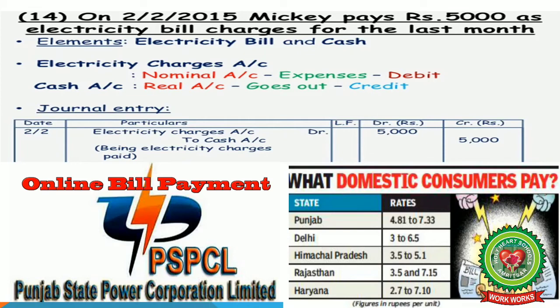So, in Punjab, we all know that there is also a system of online bill payment, and we make payment to PSPCL, that is Punjab State Power Corporation Limited. So, being a domestic consumer, in different states we have different rates. Like in Punjab, it ranges from 4.81 to 7.33. In Delhi, it is 3 to 6.5. In Himachal Pradesh, it is 3.5 to 5.1. In Rajasthan, it ranges from 3.5 to 7.15. And in Haryana, it is 2.7 to 7.10 per unit consumption of electricity.